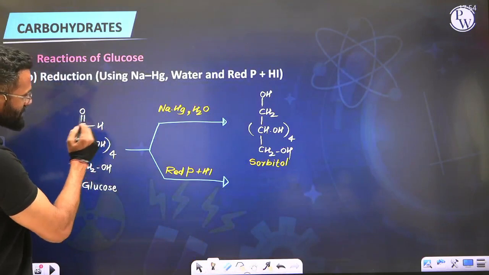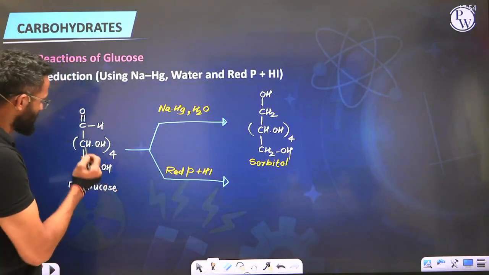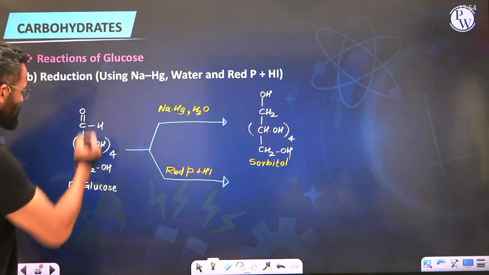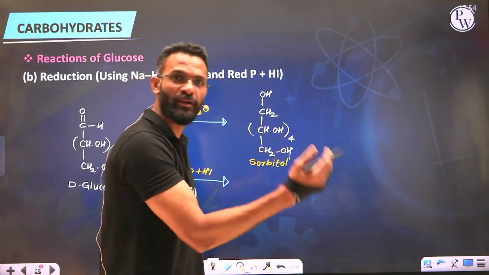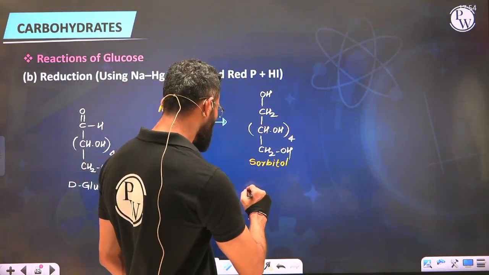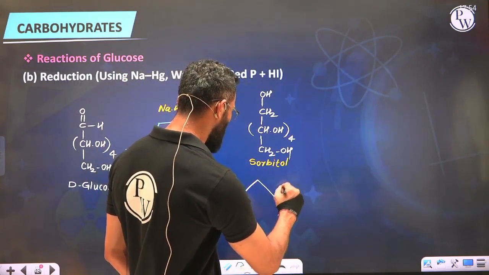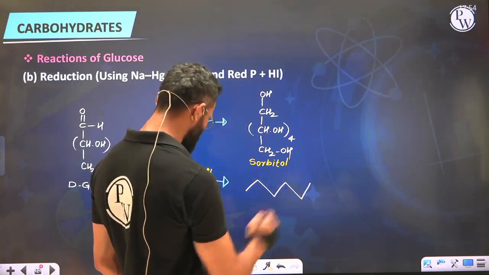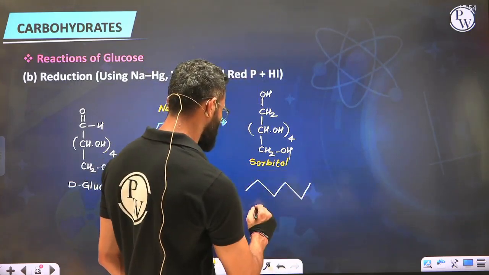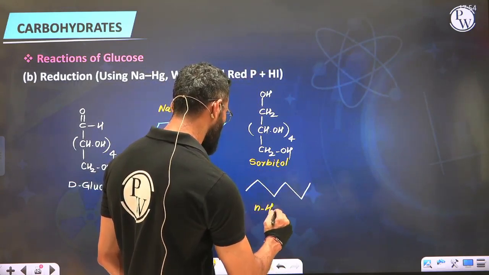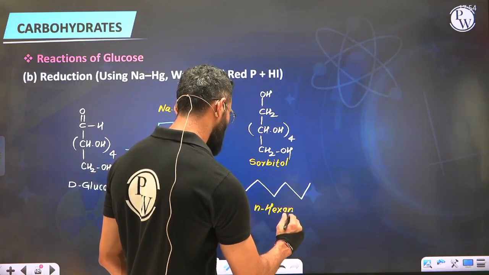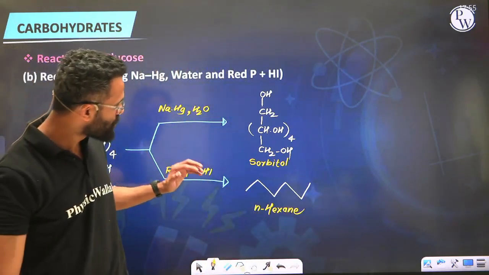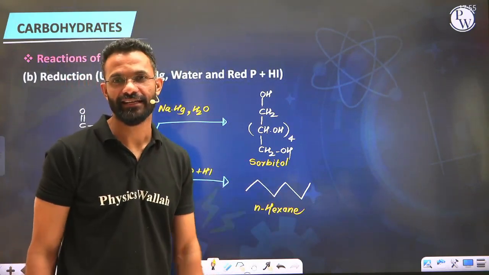First carbon is aldehyde, that can be reduced by red phosphorus HI. Second onwards up to 6 carbon, all are alcoholic, that can also be reduced by red phosphorus and HI. So all the 6 carbon atoms will be converted to corresponding hydrocarbon, that is alkane, which means the product is a normal chain alkane containing 6 carbon atoms, 1, 2, 3, 4, 5, 6. Hence the product is N-hexane. So glucose upon reaction with red phosphorus and HI will convert glucose into N-hexane.